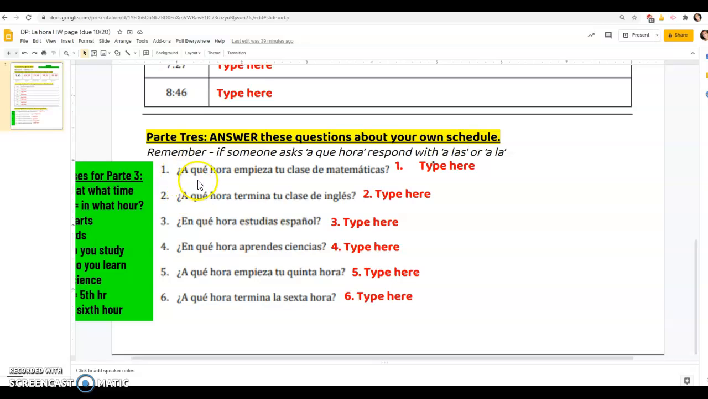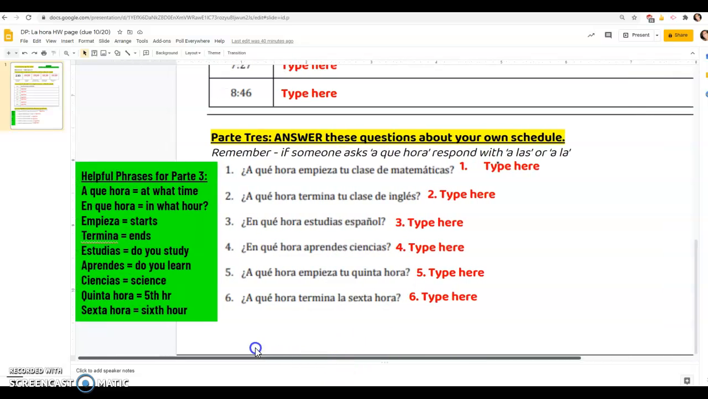So this is asking a qué hora empieza tu clase de matemáticas. You're going to write your answer here, but first thing you need to know is that there is a word in there that you do not know, and that is right over here, empieza. So this is asking a qué hora, at what time starts tu clase de matemáticas. You can figure that one out, but clase means class, matemáticas, math. So what time does your math class start?